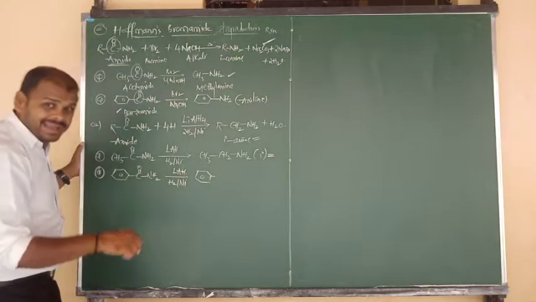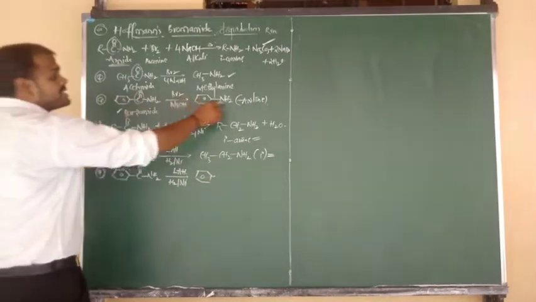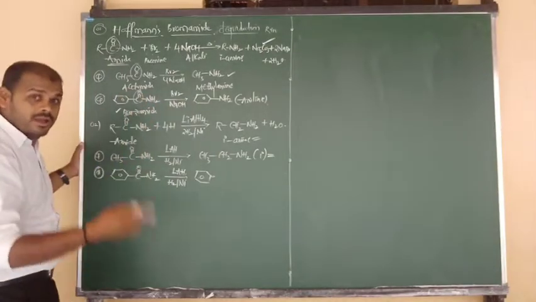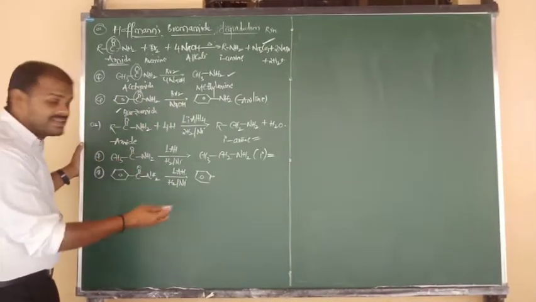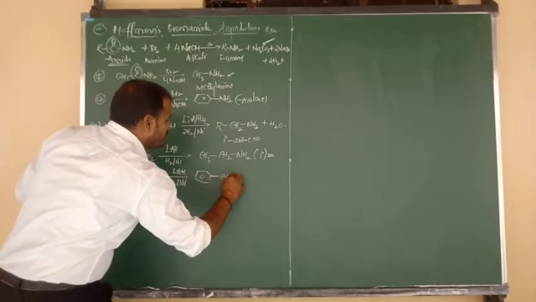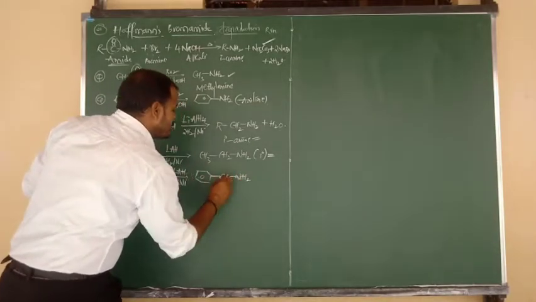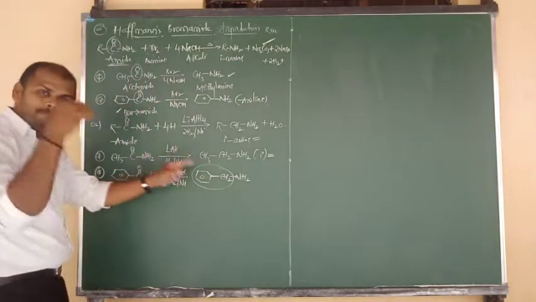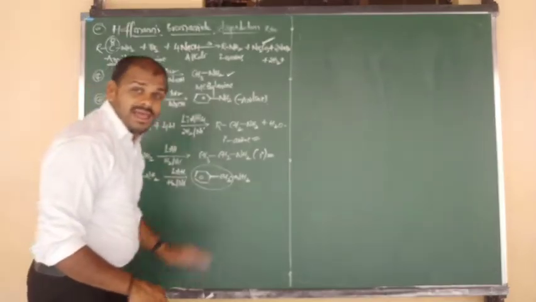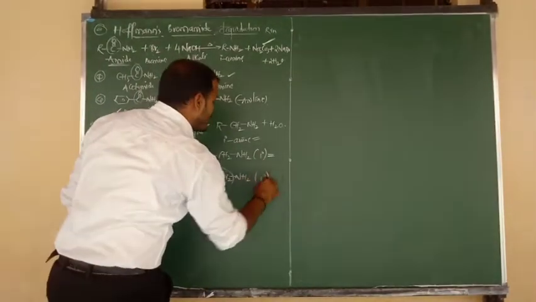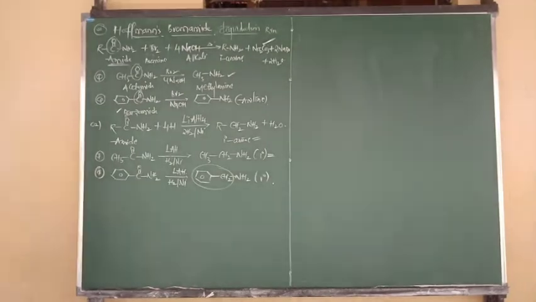Means here also you are getting aniline, beta? No beta. In the above case aniline is formed because the C double bond O was degraded. But here C double bond O changes into what, beta? CH2 group, and it is connected to NH2. So the name of this compound is called benzylamine. What, beta? Benzylamine. It is also an example of primary amine.